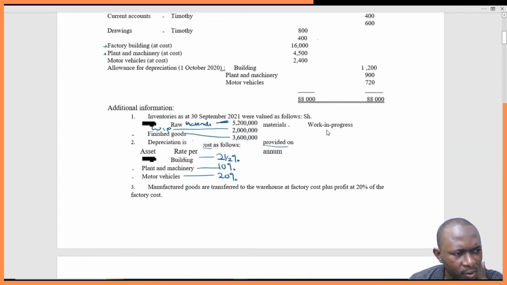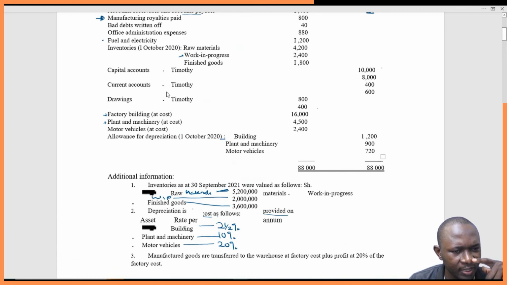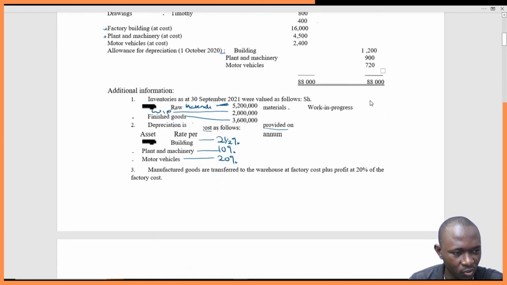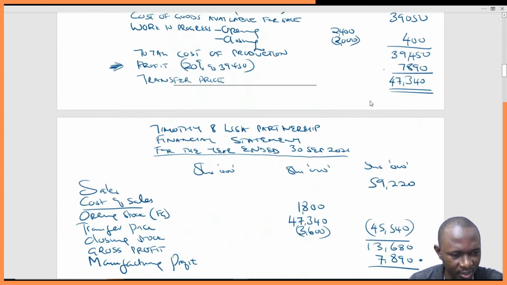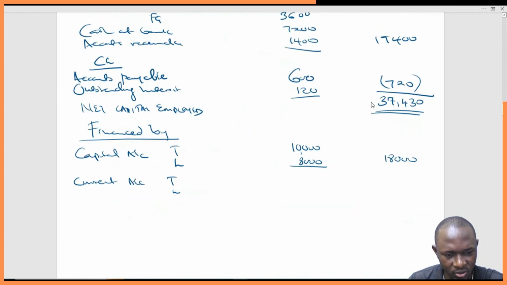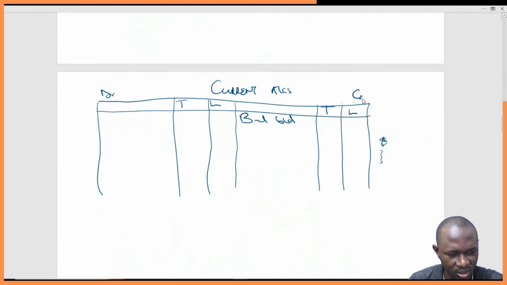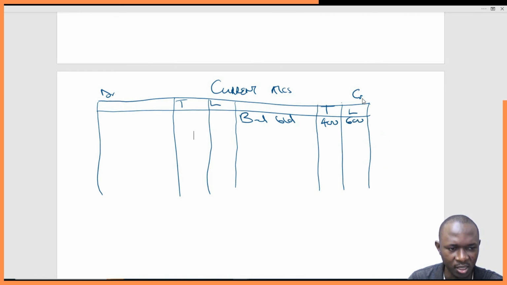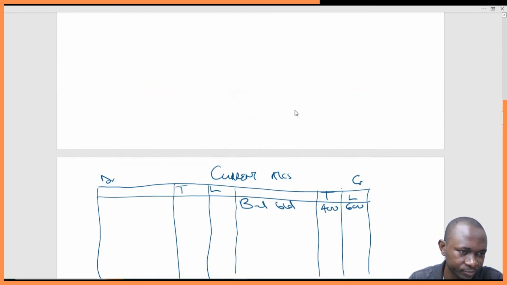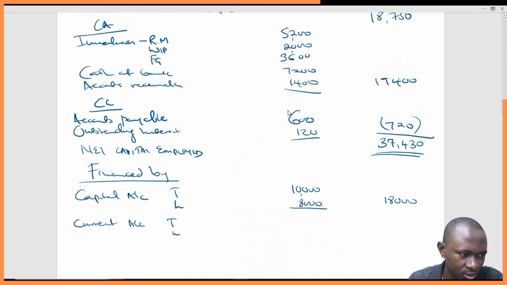Where are we? We want current accounts, so it's 400 and 600, and then we'll now factor in all these other things that have just taken place. So 400 for Timothy and 600 for Lisa. Okay, so we factor in, we have what?